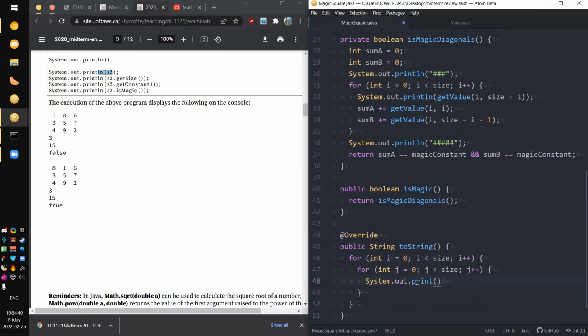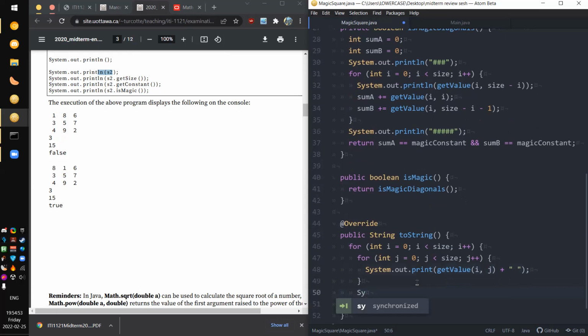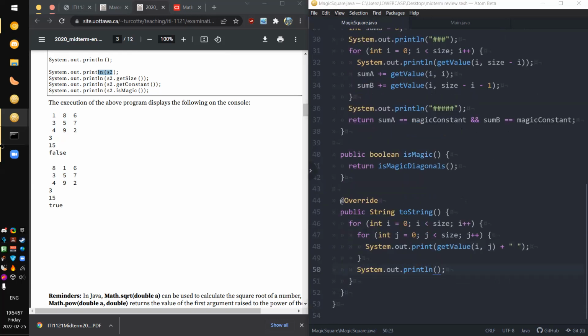System.out.print, no line, get value on J, plus, let me give it a little, oh, they use space. I usually like using tabs because it looks nicer when you have bigger values, but they use that, so we use that. System.out.println and another toString should work as well.